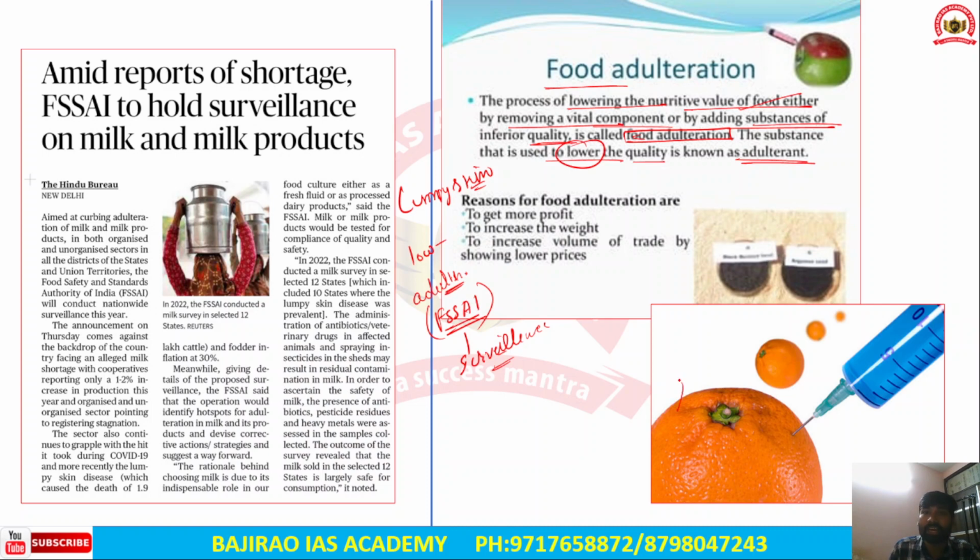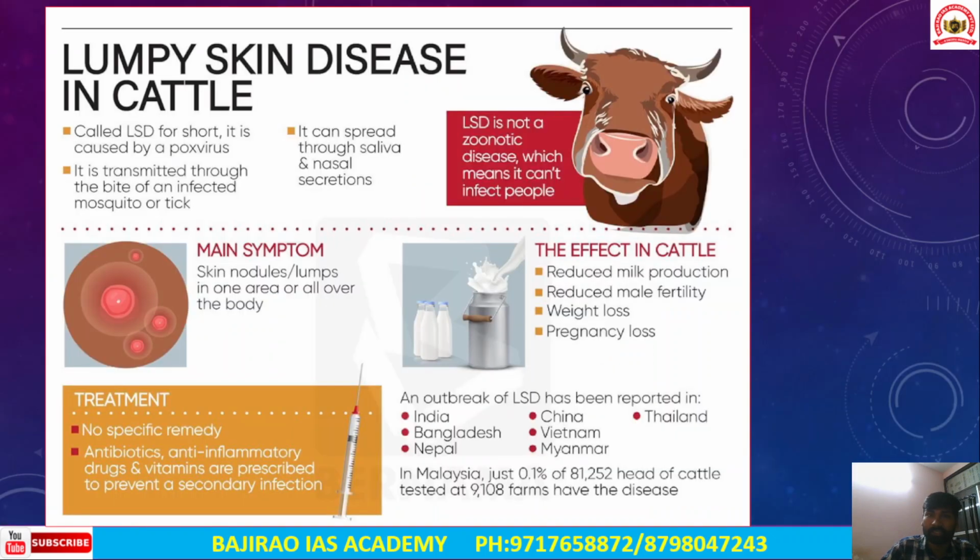So what are the reasons for the adulteration of food? The reasons include getting more profit, increasing the weight, and also increasing the volume of trade by showing lower prices. Adulteration of food is not good for the health of consumers. Therefore, the Food Safety and Standards Authority of India has intervened, and it has started surveillance programs. Next, because of the lumpy skin disease, there is a drastic reduction in milk production. We need to discuss what lumpy skin disease is, which has been affecting cattle.